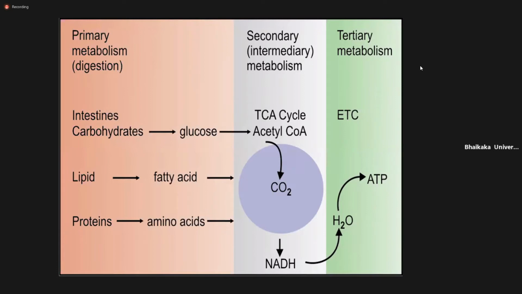But how this ATP is synthesized will be seen in the next slide. We have seen up to the TCA cycle. At the end of the TCA cycle, we receive 3 NADH and 1 FADH. This NADH and FADH go into the ETC cycle.